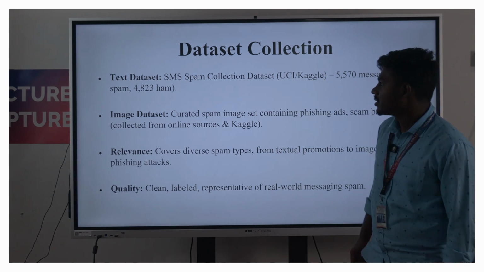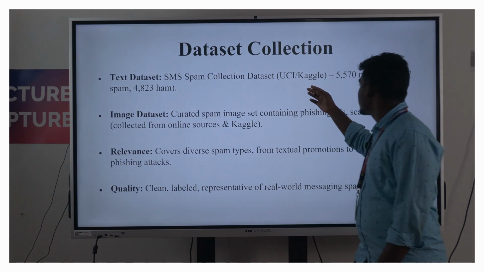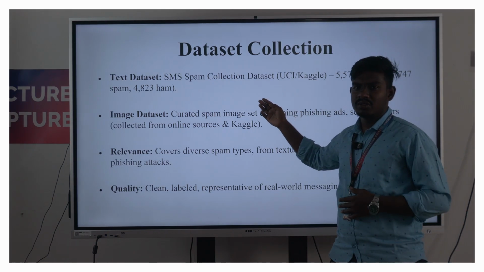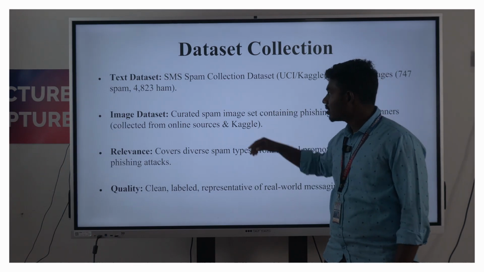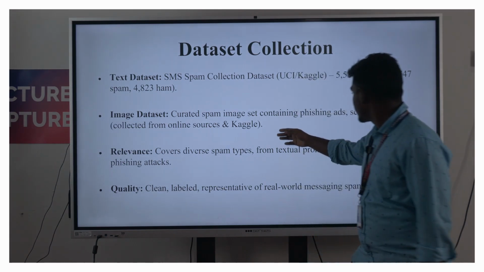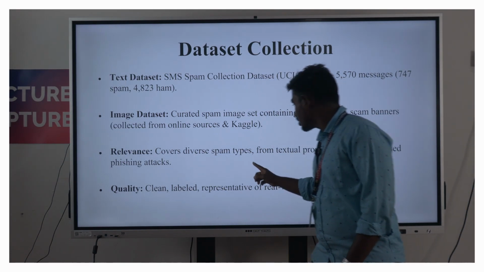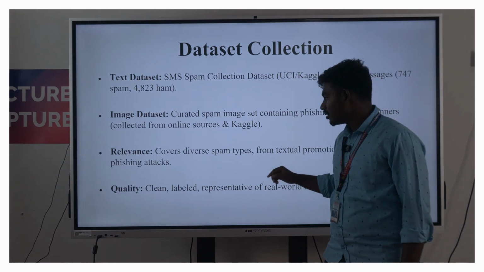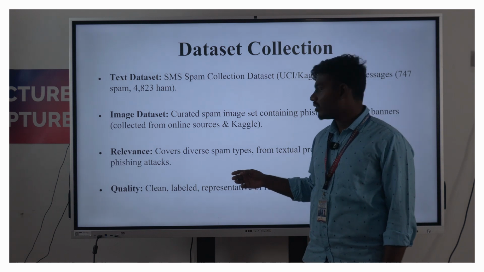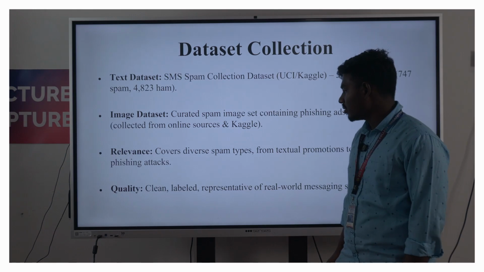Our datasets: for text-based spam, we use an SMS data collection, like the one on Kaggle, and we also include real-time data for training the model. Then the image dataset is a curated spam detection set containing phishing ads and scam-based images, covering diverse spam types from textual promotion, like phishing attacks in emails and job fraud, and we train the model to improve itself.